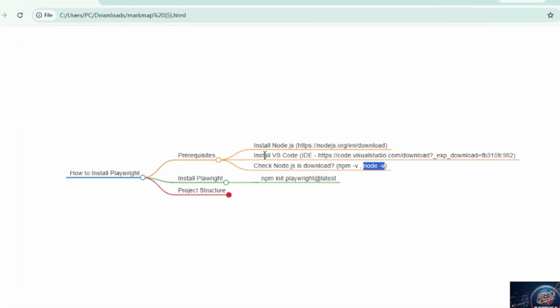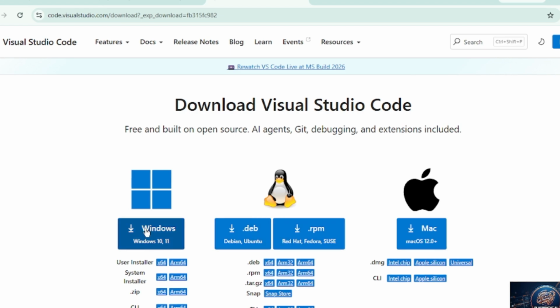Okay, so next you need to install an IDE, and we will use VS Code. I will give this link, and you just need to install from here. Whether you are working on Windows, Mac or Linux, you can just click here and install it.